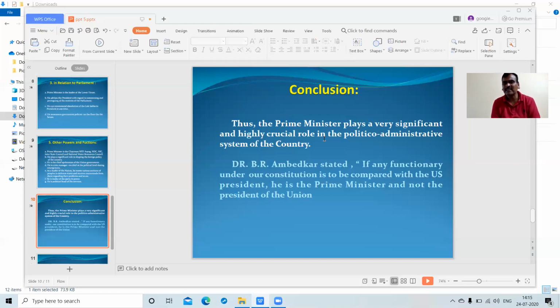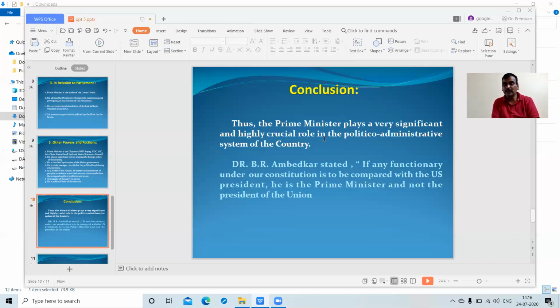The Prime Minister is a steersman; he has to steer the country. He is the wheel of the cart. In various parts, he is the head of the political structure and head of the various structures, and he plays a very important role.